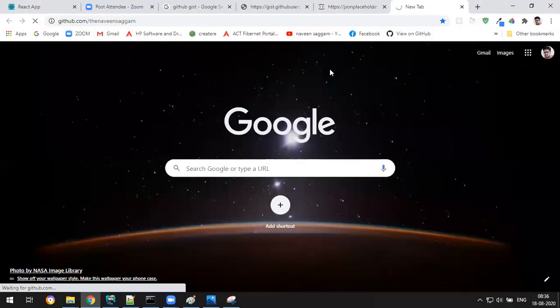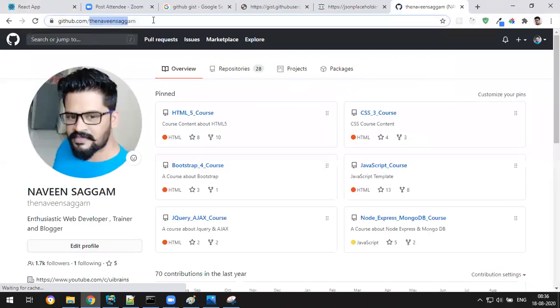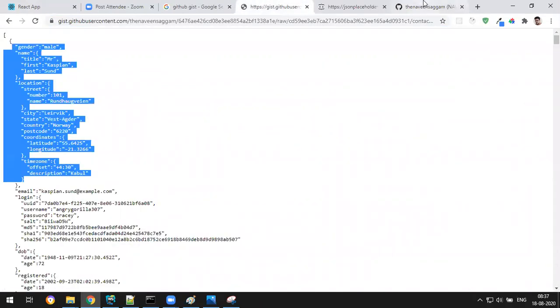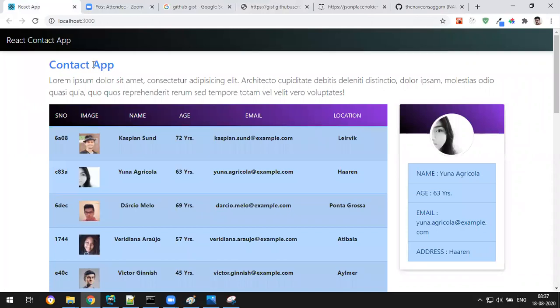So when I go to my GitHub and enter a GitHub username, I get this profile. Different username, different profile picture, and different data will come. So let's see how to get this real data instead of static data. Dynamic data we will get. That we'll see tomorrow, and how to send some secret key to the server. I'll tell you how to call an external API. And any question?